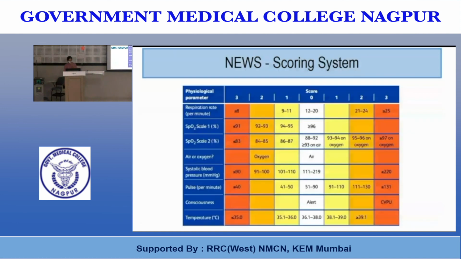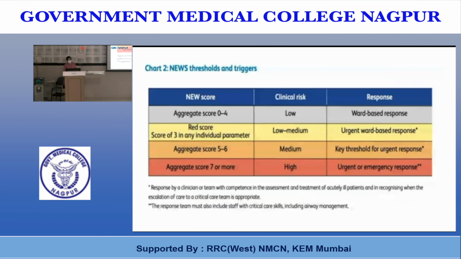This is the NEWS scoring system. It is used on admission to assess the severity of the illness and in-hospital mortality. The various parameters in the scoring system are respiration, O2 saturation, blood pressure, pulse, level of consciousness and temperature, and they are scored from 0 to 3. If the score is between 0 to 4, that is low risk, and the patient can be managed in the ward. If the score is 3, then it is low to medium, and an urgent ward-based response is needed.